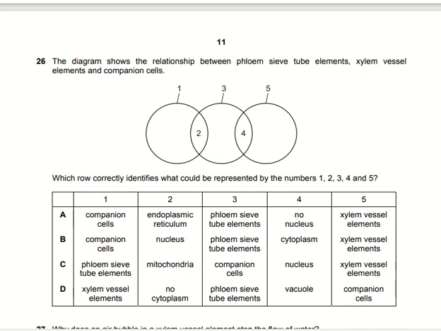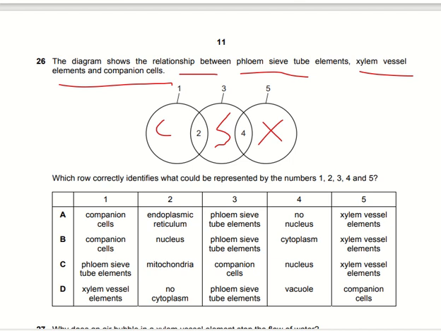The diagram shows the relationship between the phloem sieve tube elements, xylem vessel elements and the companion cells. Which row correctly identifies which could be represented by the numbers 1, 2, 3, 4 and 5? So we can say here, as the companion cells are always present with the sieve tube elements, this can be the companion cells, these can be the sieve tube elements, and it can be the xylem. And 2 and 4 are the common features that both these cells share with them.